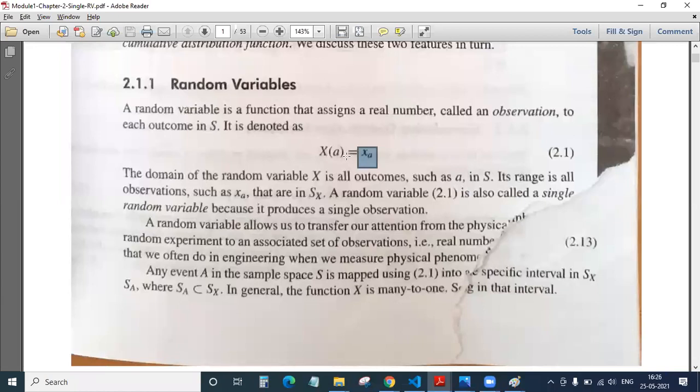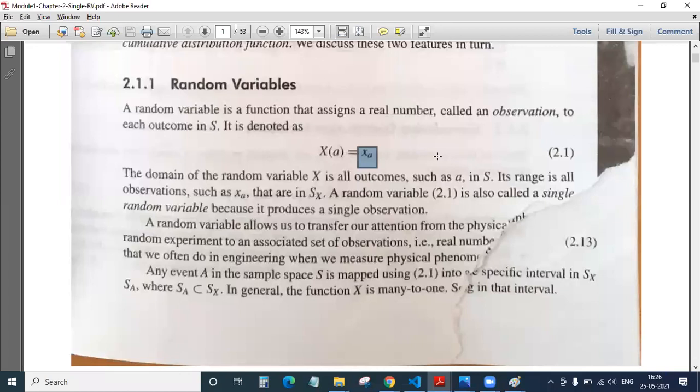When there is only one random variable, then we call it a single random variable. Okay. So in short, in theoretical concepts, you remember that a random variable is tossing of a coin. Inside that tossing of a coin, the occurring of a head and tail is a random variable.